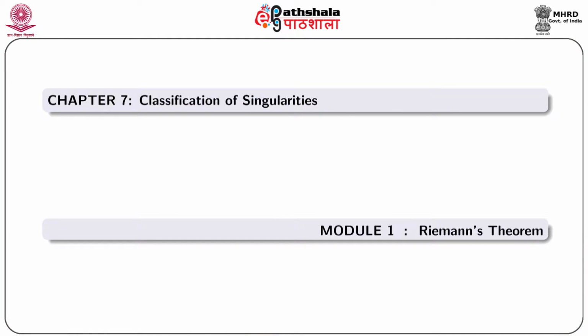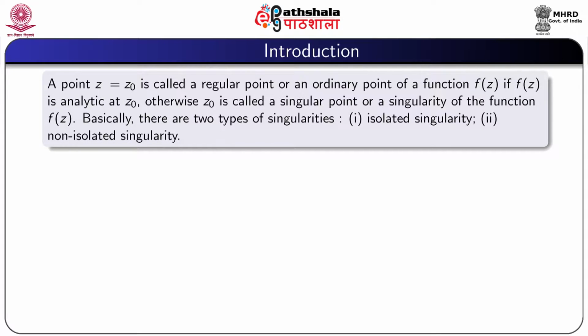Now we start our presentation. So we now start Riemann's theorem. A point z equal to z0 is called a regular point or an ordinary point of a function f(z) if f(z) is analytic at z0. Otherwise, z0 is called a singular point or a singularity of the function f(z).